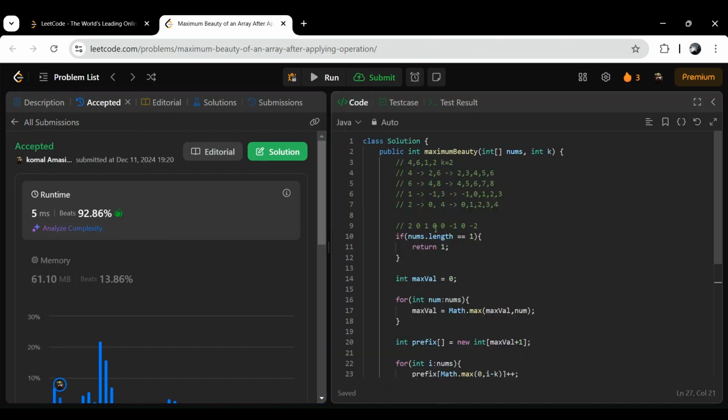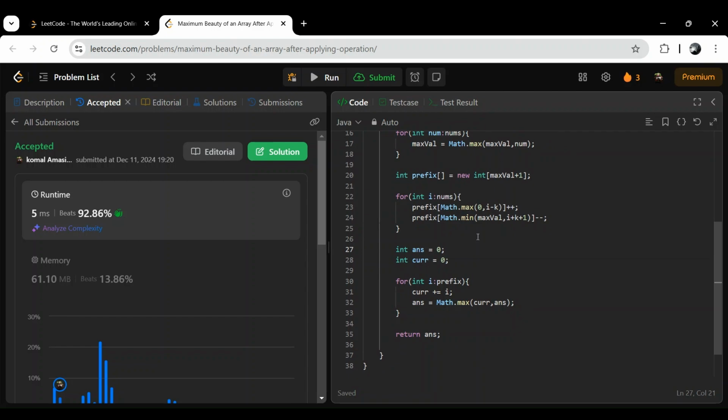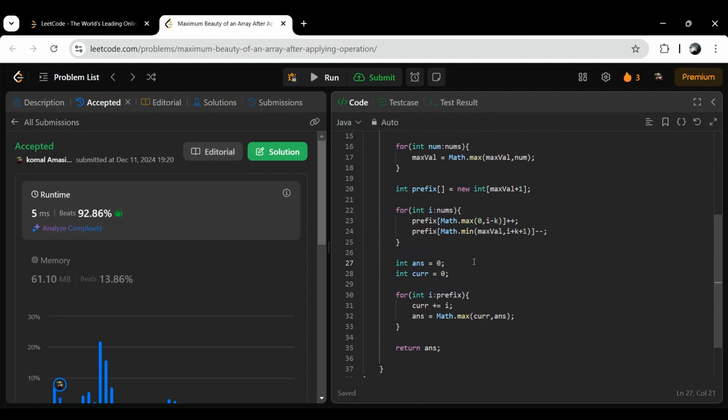In this way we can solve this question using our prefix method, where we are just calculating the size, and not changing the array and finding the subsequence and other things. Using brute force you can sort the array and then check with the condition like minus k, plus k. So in this way we solved this question using the prefix concept.